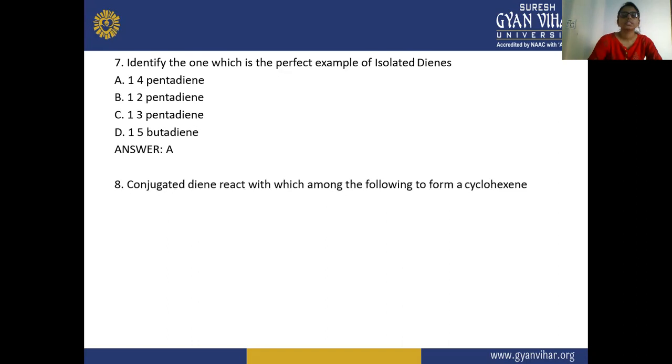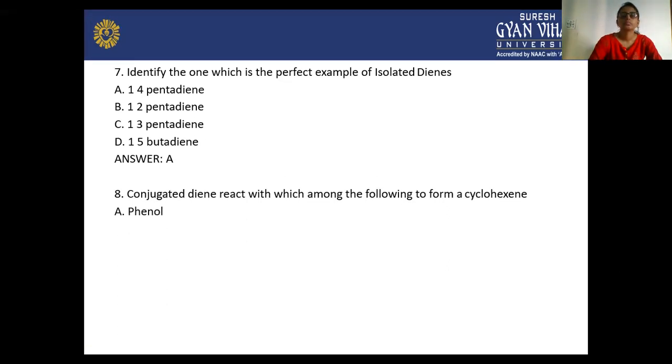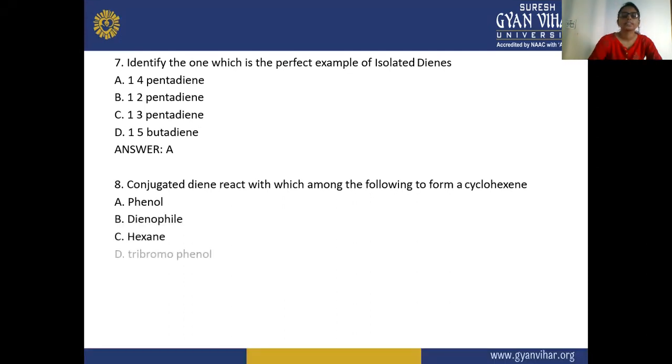Now the eighth: the conjugated dienes react with which among the following to form a cyclohexene? A is phenol, B is dienophile, C is hexane, D is tribromophenol. Which is acting as a reactant to form a cyclohexene? The dienophile. Dienophile reacts with the diene to form a cyclic structure with a double bond, that is cyclohexene.